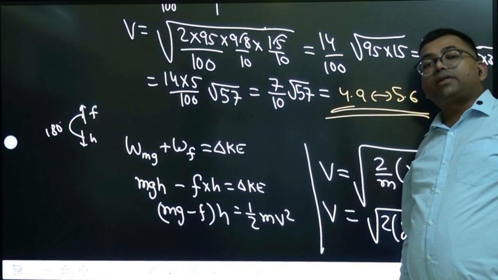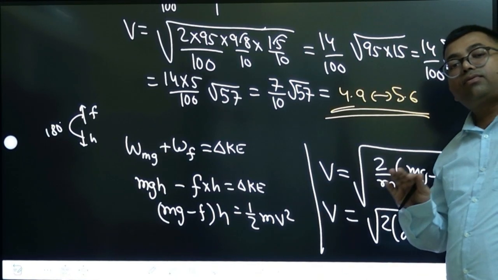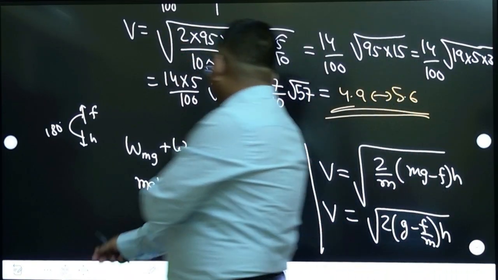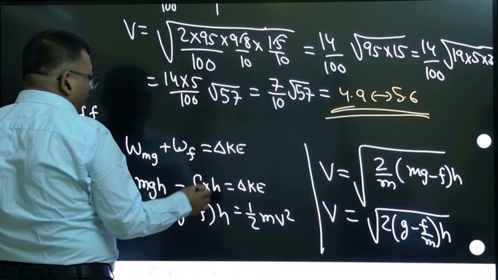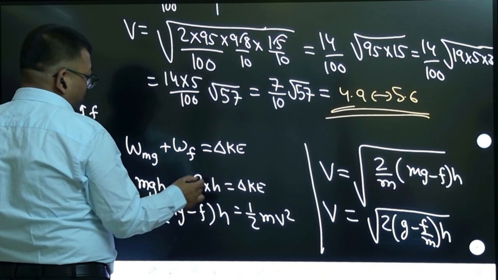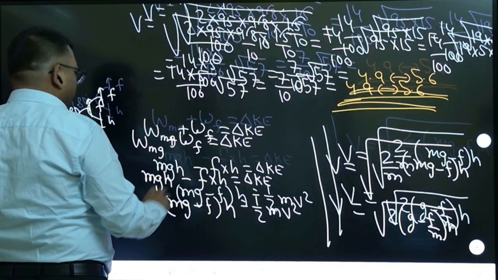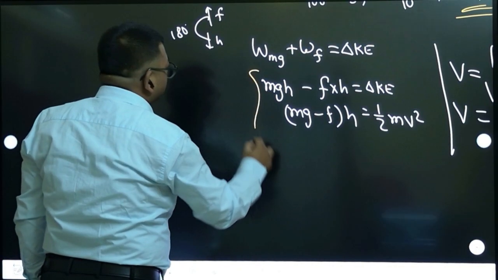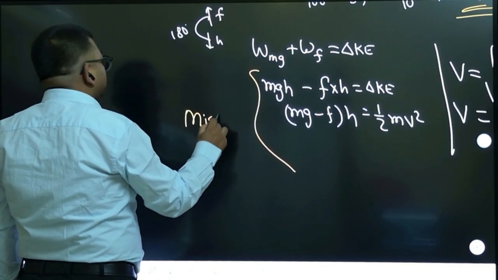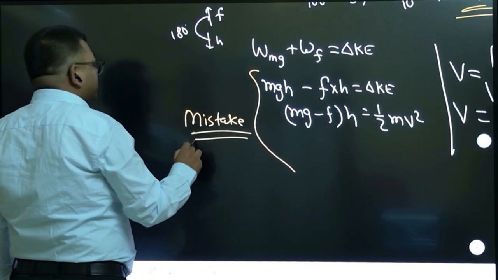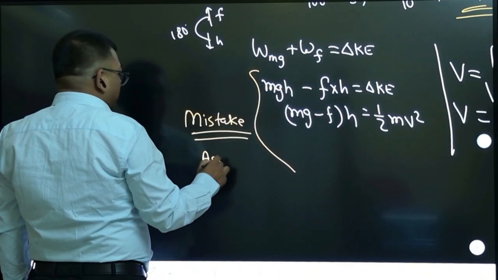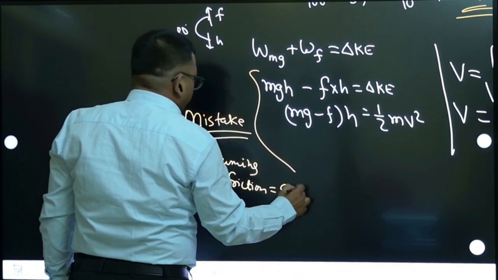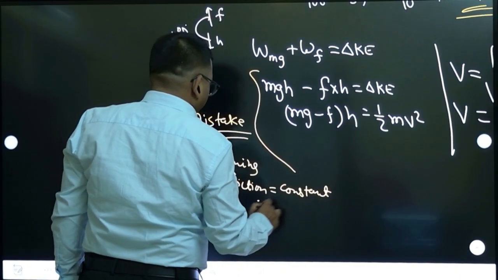How do you know how much percentage loss? So that's why suppose if you take friction as a constant friction, right? Constant friction. Now I think your question is a good question. I have assumed friction as a constant friction, right? Your question is a very good question. I think by assuming friction direction as constant, we are making a mistake here. You're right. This we have made a mistake, because assuming friction as constant is a mistake.